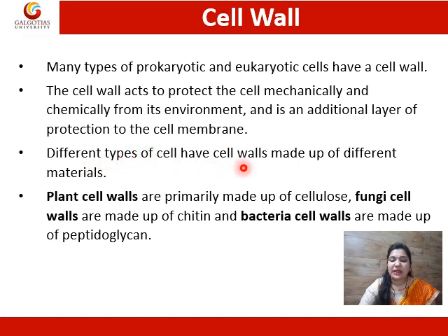Different types of cells have cell walls made up of different materials. Plant cell wall is primarily made up of cellulose. Fungi cell wall is made up of chitin, and the bacteria cell wall is made up of peptidoglycan.